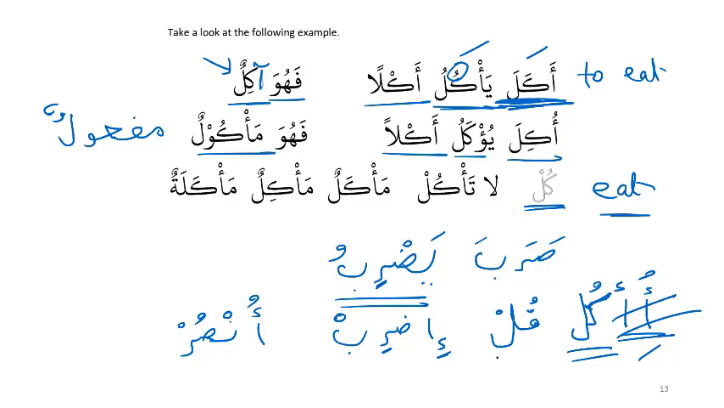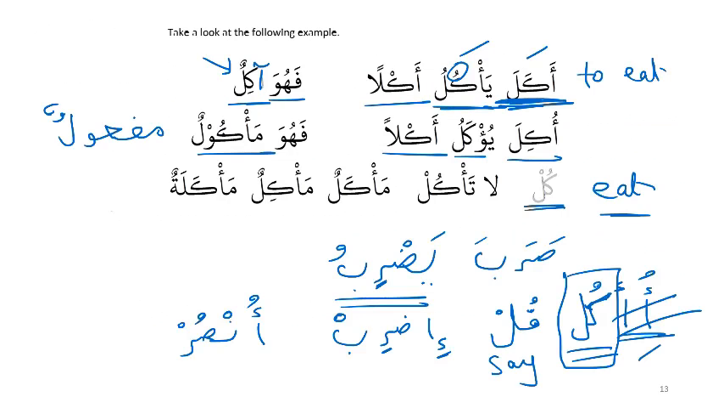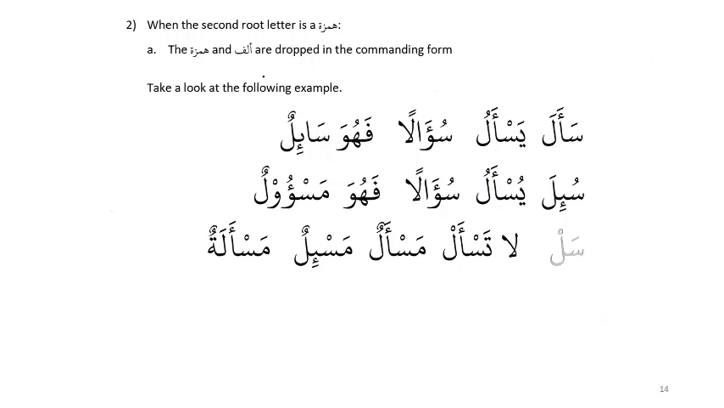Say. So this is also a Say command. That is a slightly different rule, but this is the more relevant one. So this is actually the third point, when Hamza and Alif are dropped in the command form, with Mujarrad when the first root letter is Hamza.